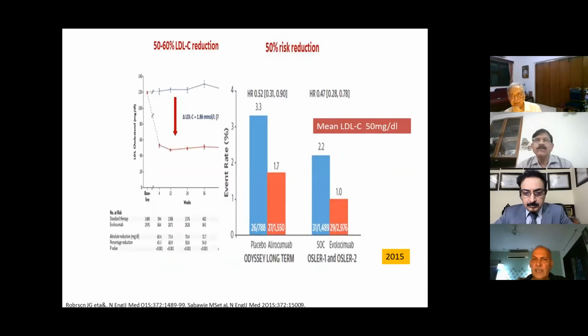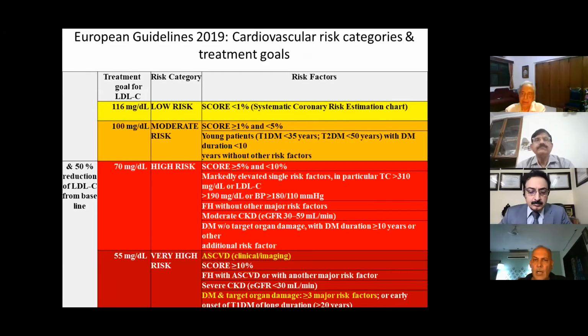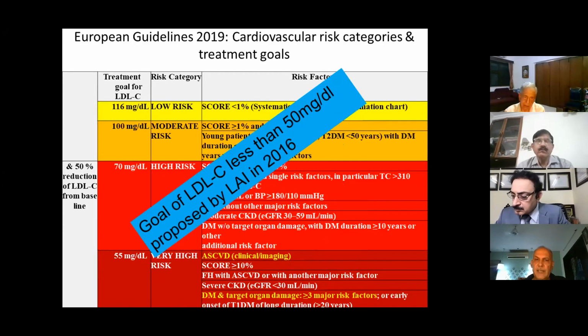There was a 50% reduction in cardiovascular events. The European guidelines, published in 2019, also recommended LDL cholesterol of less than 55 milligram in patients with ASCVD, whether clinical or subclinical. And this is what we recommended in 2016: in ASCVD patients, we should have an LDL less than 50 milligram.